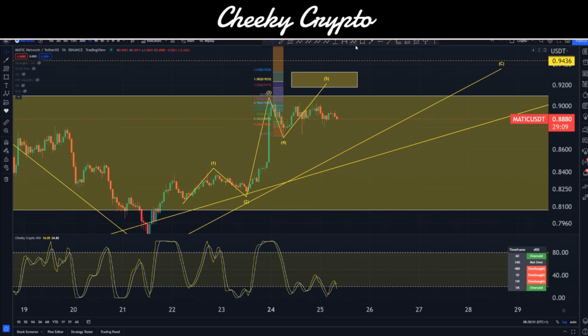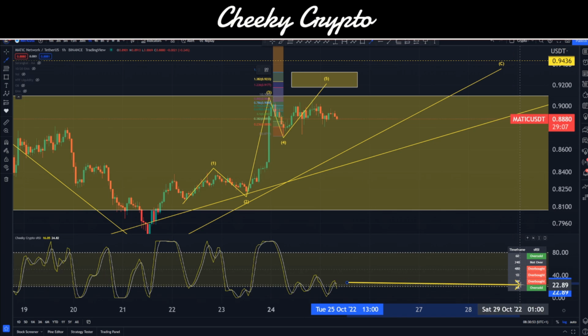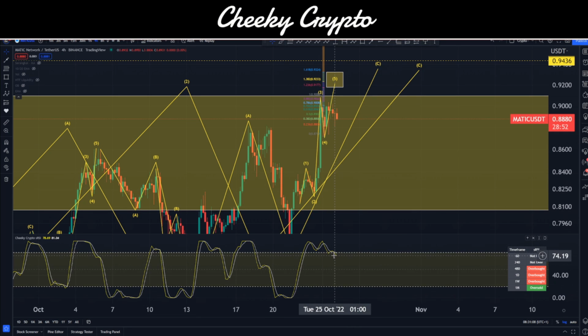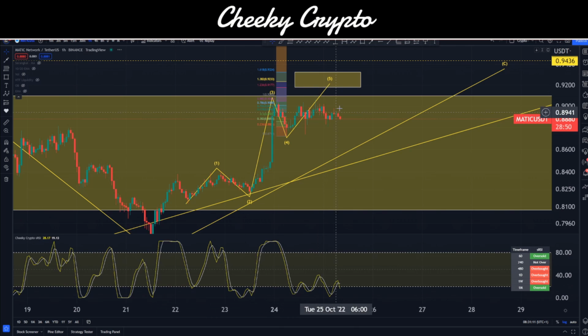Now, if I bring the stochastic RSI up, we can of course see that we are overbought on the weekly, overbought on the daily, overbought on the 8 hourly, nothing on the 4 hour, so we'll check that in a second, and oversold on the hourly, basically indicating to me that we can have this last little push before we break to the downside. So if I come over to the 4 hour chart, you can see that actually it's high as well. So it's really only the hourly chart that's supporting any potential move to the upside.